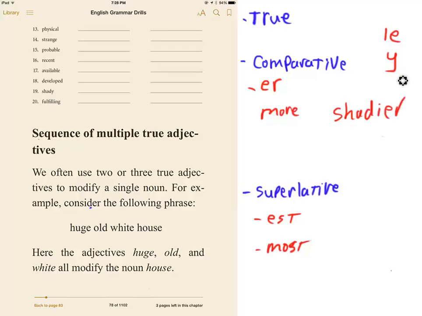Remember, it's y, so you change the spelling. Or the shadiest. That was the shadiest character I've ever met. Shadiest or shadier. If the word ends in a verb form, so for example, ing or ed, then you're going to use more or most.